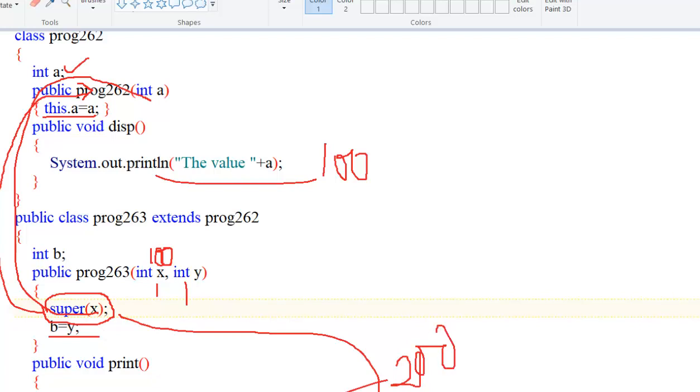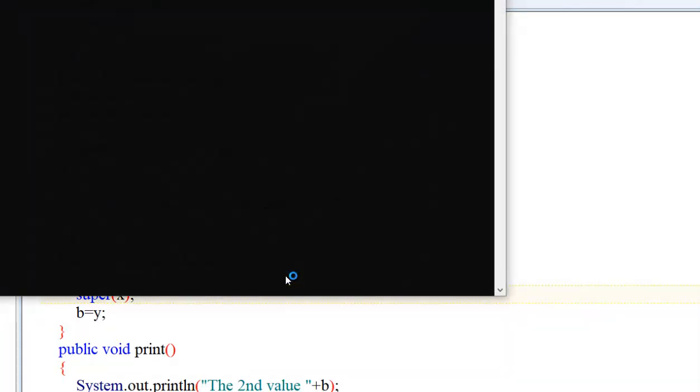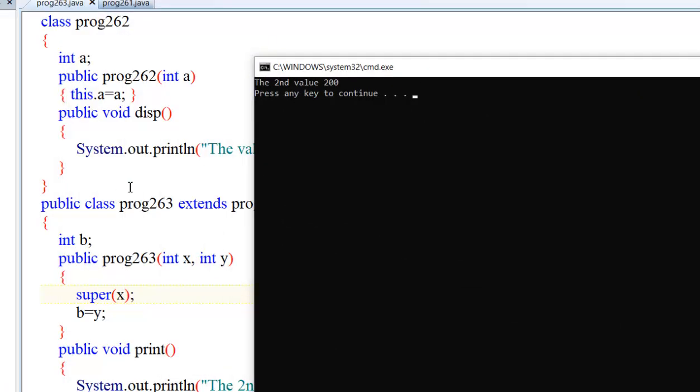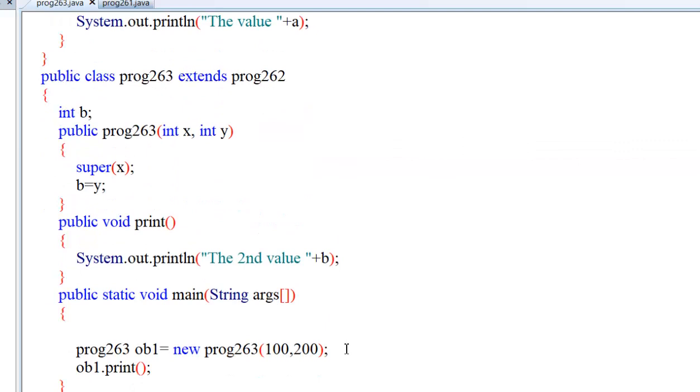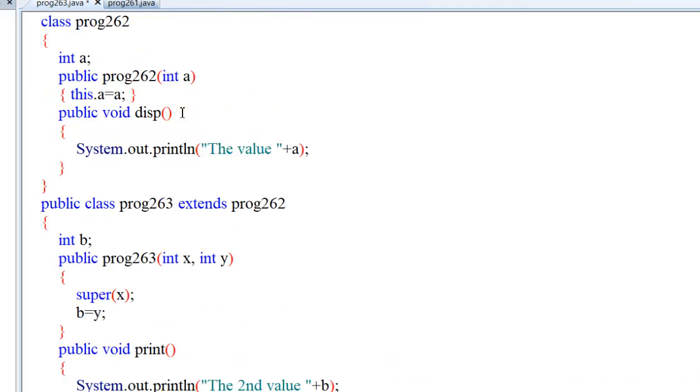Okay, now run this code. The value is 200 we are getting, the second value, but we are not calling the first constructor or the super class method. Call the super class method also. object1.display. As we know, the display method does not belong to 263. It belongs to 262.